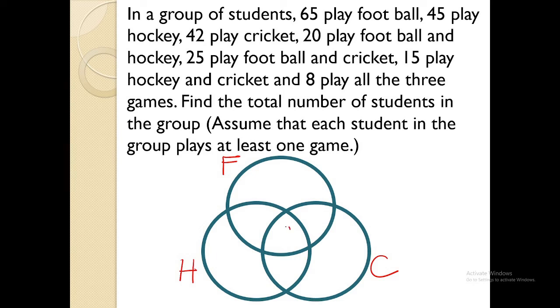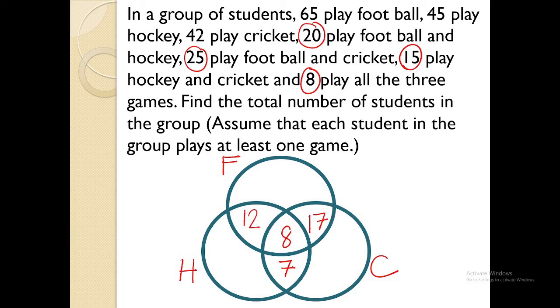So I'll be starting with the number 8. Then let's work backwards. 15 play both hockey and cricket. I already have 8 here, so I'll be writing 7 because 8 plus 7 is 15. Let's go to 25 who play football and cricket. So we have 25 minus 8. That will give us 17. Okay, let's go to 20 people who play football and hockey. So 20 minus 8, that will give us 12. That's for football and hockey.